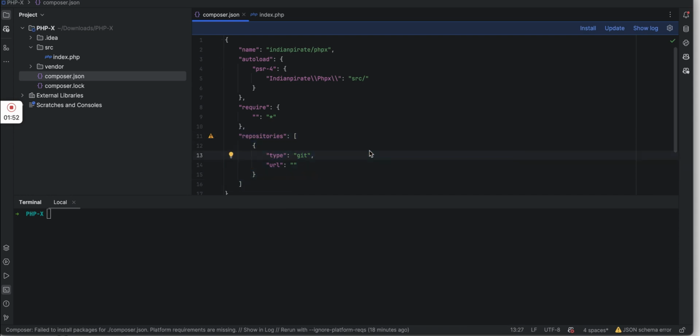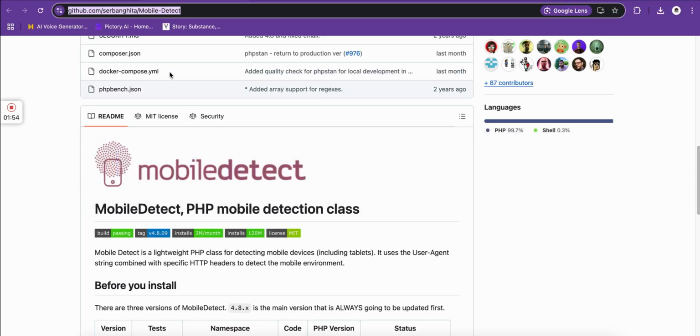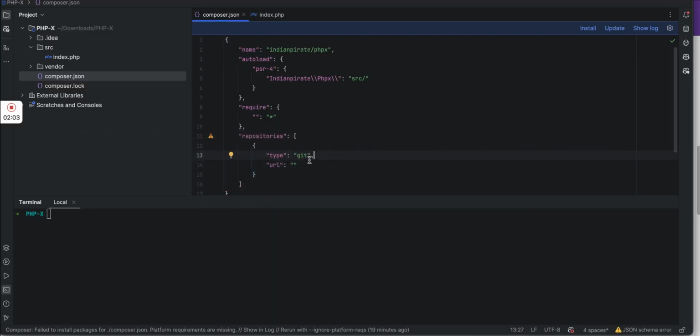To utilize any package directly from GitHub or any other repository which might be hosted on your private server or whatever, you can use this repositories section under composer.json. Here we have to specify the repositories and then an array.